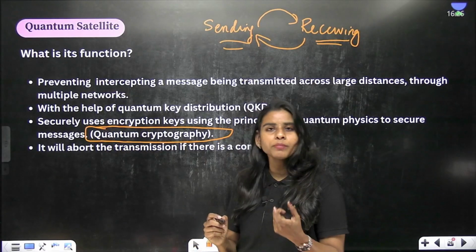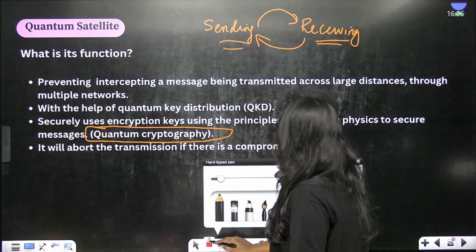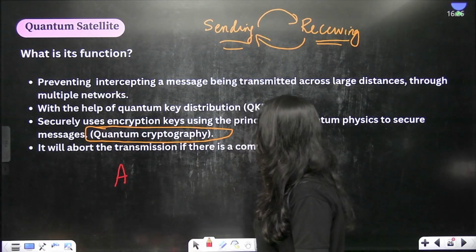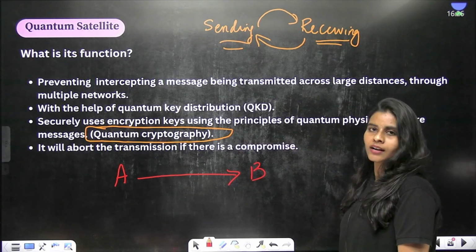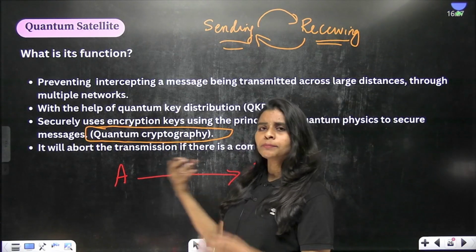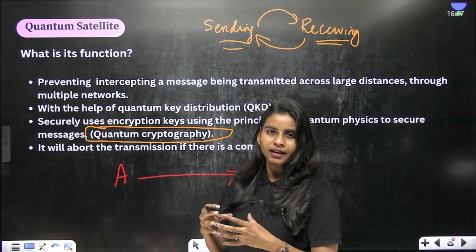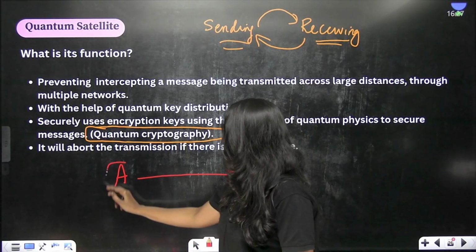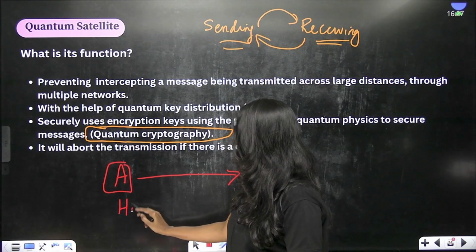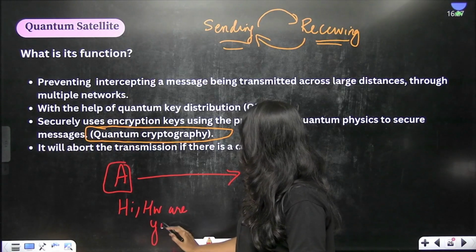So what is meant by cryptography? See, I will give you a very small example. If there is a person A here, and person A is sending a message to person B, right? Say for example, if these people are using WhatsApp, we know that WhatsApp is end-to-end encrypted, right? So what is meant by end-to-end encryption? That is, if this person is sending any message, that message cannot be intercepted in between.